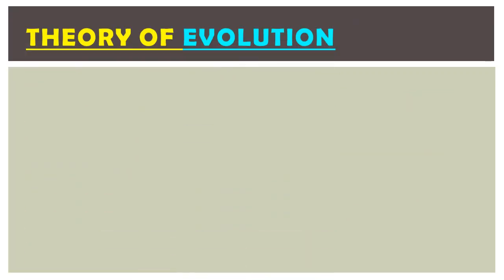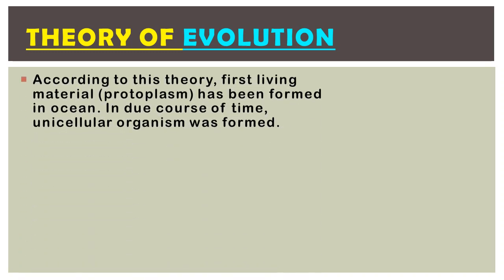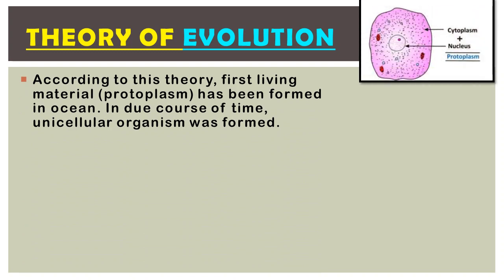Alright, now let us understand the theory of evolution. So we have seen evolution, now let us see the theory of evolution. So students, according to this theory, the first living material, that is protoplasm, was formed in the ocean, and in due course of time a unicellular organism was formed. So the first organism, a very primitive basic type of cell, was formed, containing protoplasm. And protoplasm means it consists only of nucleus and cytoplasmic material.